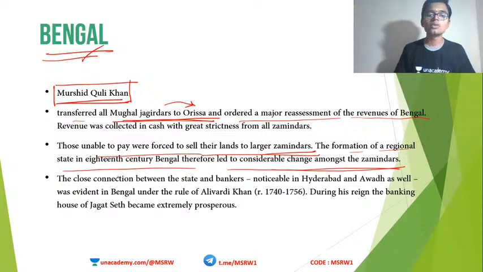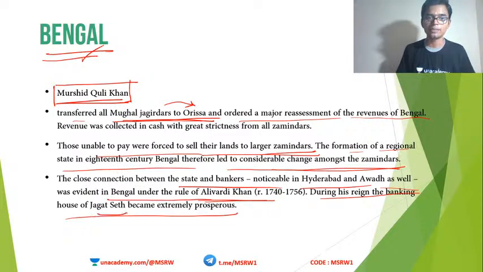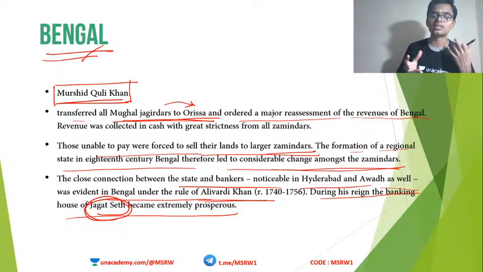Okay, and the close connection between the state and the bankers, noticeable in Hyderabad and Oudh as well, was evident in Bengal during the rule of Alivardi Khan. During his reign, the banking house of Jagat Seth became extremely prosperous. Very important name, Jagat Seth. Jagat Seth was one of the prominent bankers in medieval times. So these newly emerged states always maintained a close connection with these bankers.